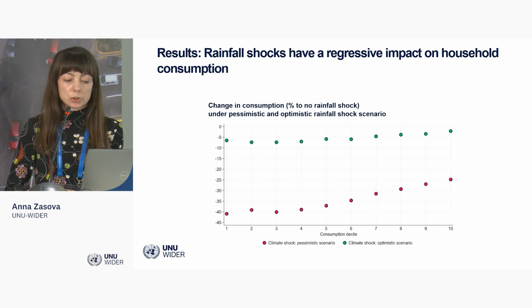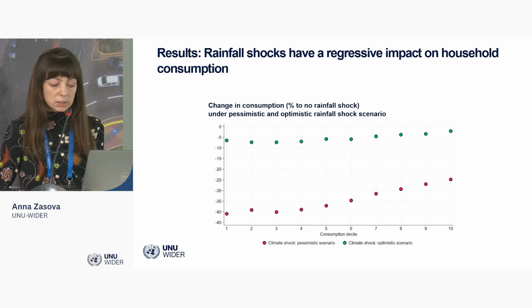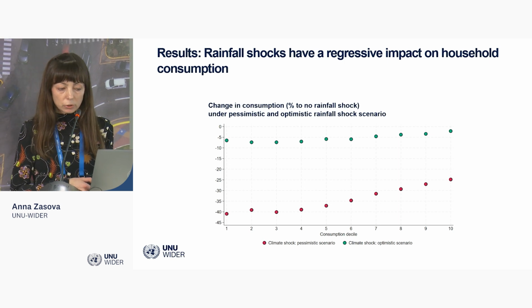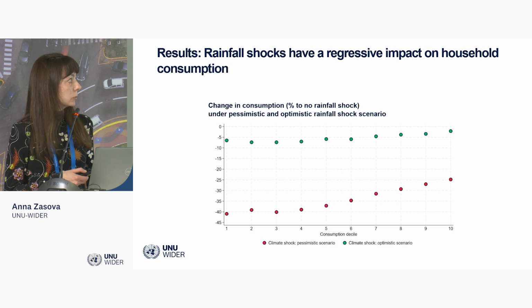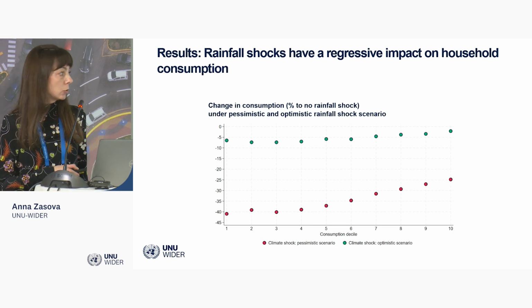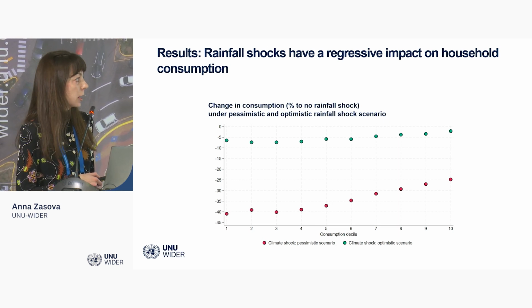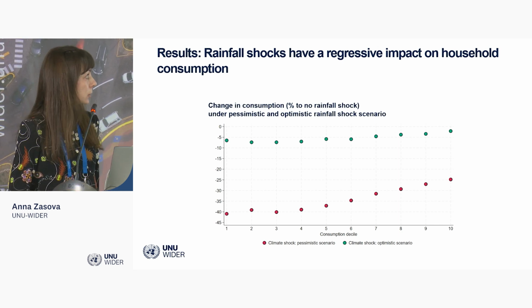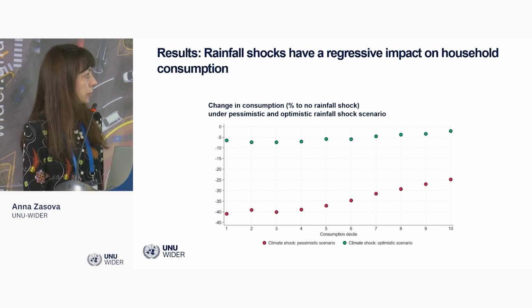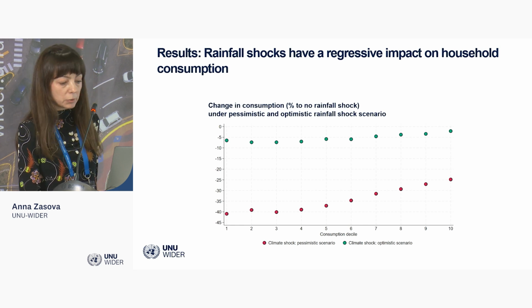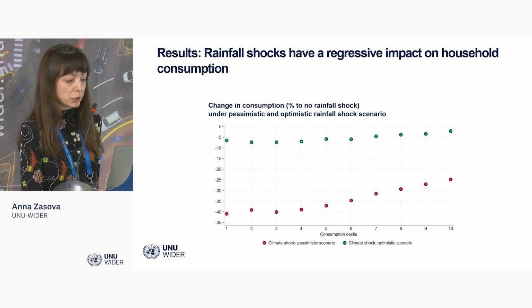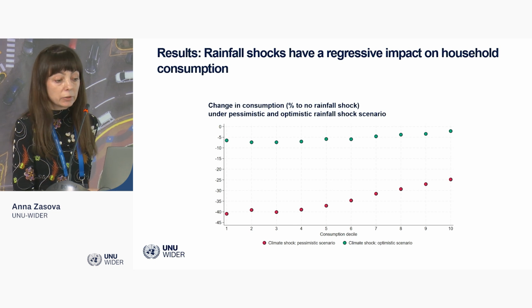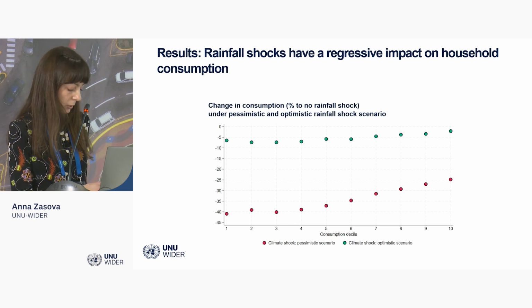So this is the first result. This is the distributional effect of drought that we estimate. This figure shows the deviation in household consumption from the no-drought scenario. The green dots show the optimistic scenario and the red dots show the pessimistic drought scenario. Just two main takeaways from this figure. First, we see that this effect is really quite substantial. In the bottom decile of the consumption distribution, the effect on consumption in the pessimistic scenario is about 40%. And second takeaway is that the effect is regressive, so poor households are more affected.